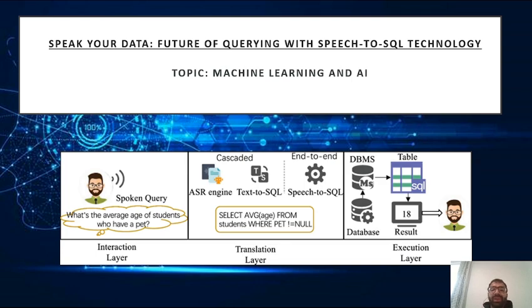So let's take an example. This particular person, Jonathan, wants to know what's the average age of students who have a pet. But the thing is, Jonathan doesn't have the domain knowledge. He doesn't have the core SQL knowledge. But still, he has a system which can take in input in the form of speech and can generate the output in the format he wants.